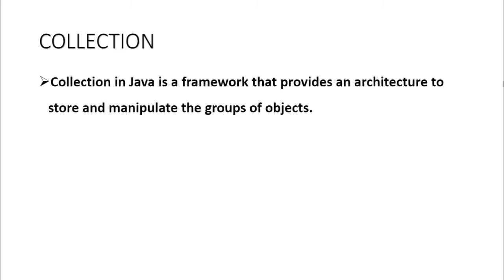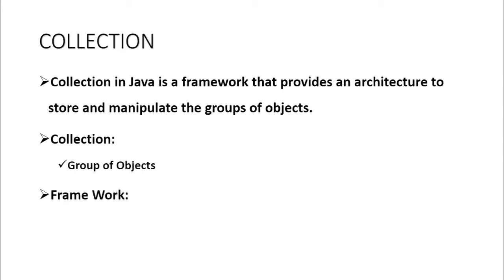Today we are going to see an important topic about collection. Collection in Java is a framework that provides an architecture to store and manipulate the group of objects. So what is a collection and what is a framework? Generally, collection means a group of items. It may be a postage stamp collection or a pictures collection, etc. So a collection is nothing but a group of objects.